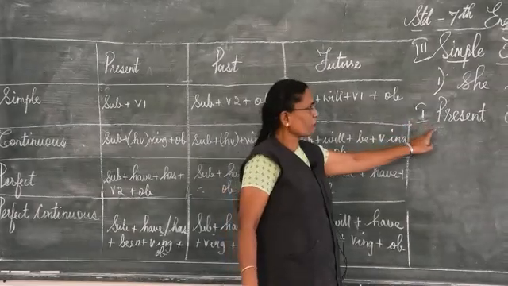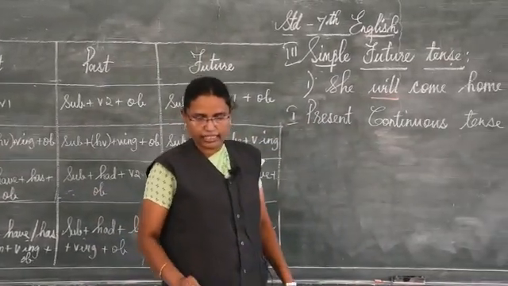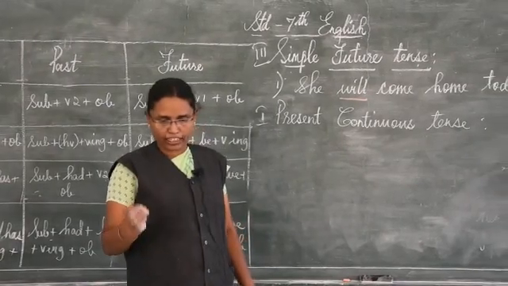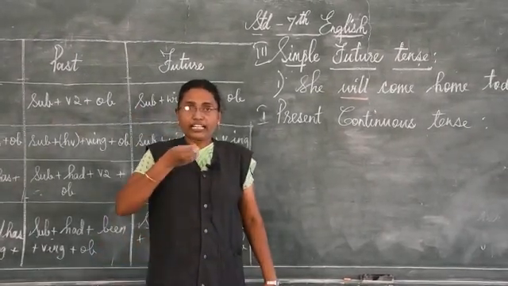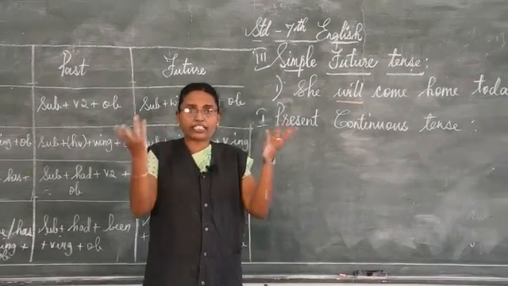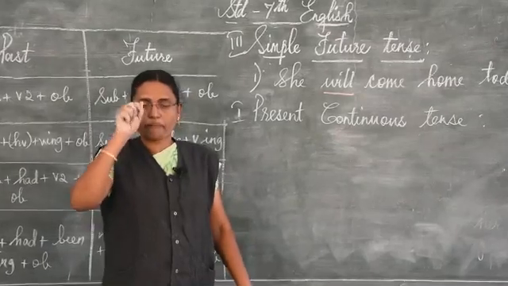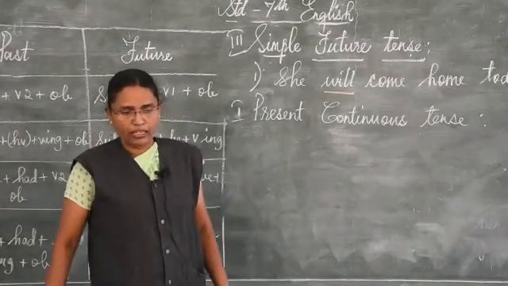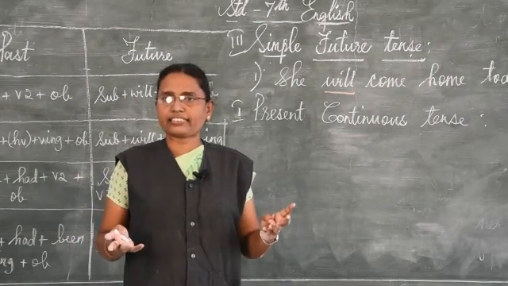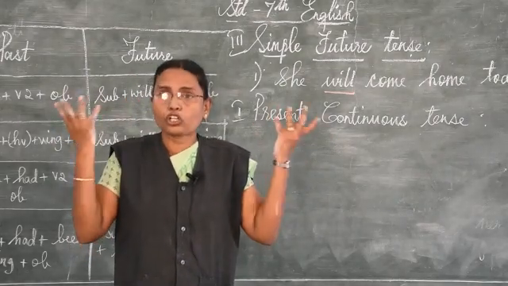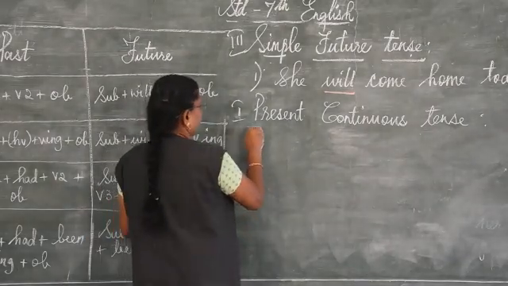Understand? So here present continuous, what it represents is, it is used to express an action going on at the time of speaking. It is going to express the action what I am doing at the time of now, I am speaking, at present. The sun is shining, understand? Or I can say the light is glowing.